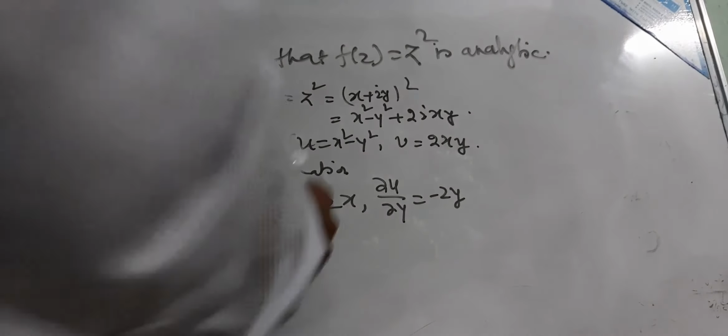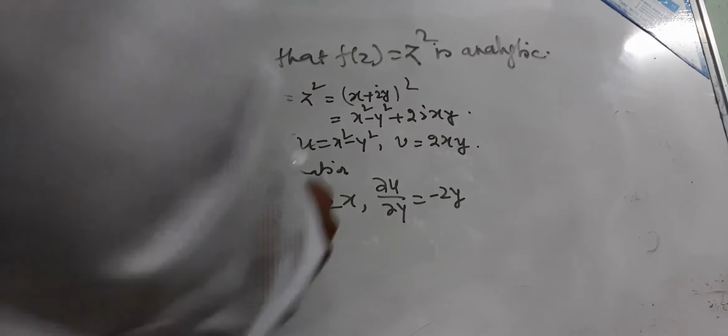So now, ∂u/∂x equals ∂v/∂y, first condition, and then ∂u/∂y equals minus ∂v/∂x. So the function f(z) is analytic. That is the way we check whether the function is analytic or not.